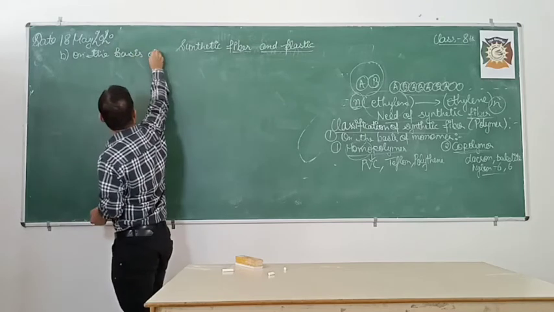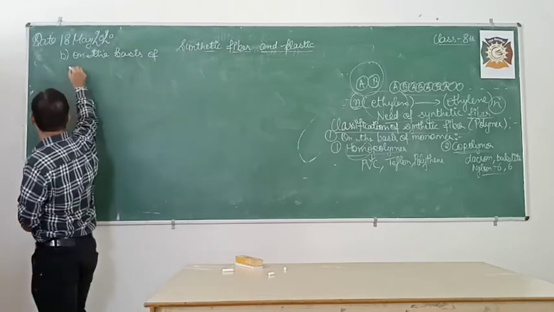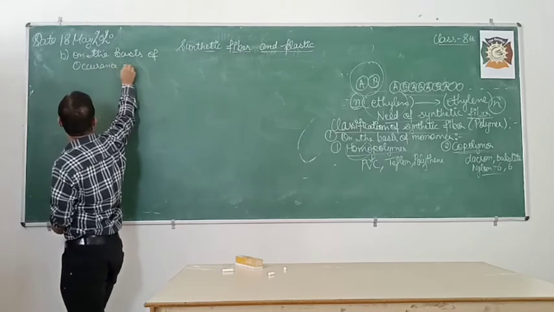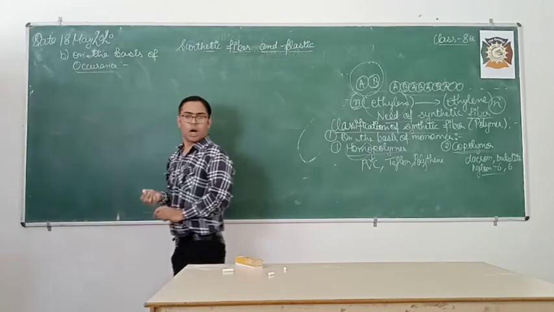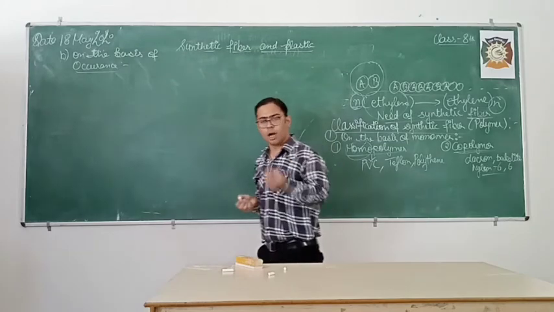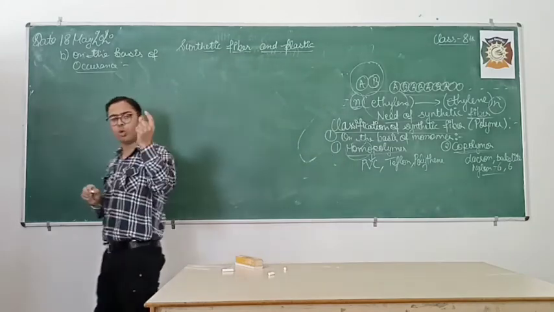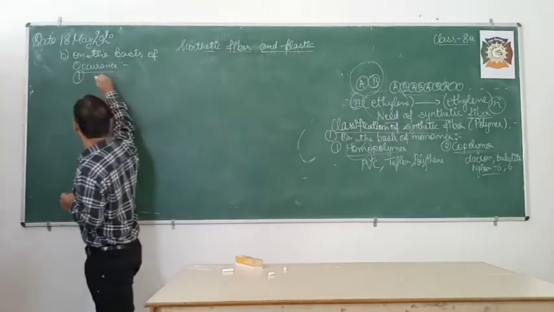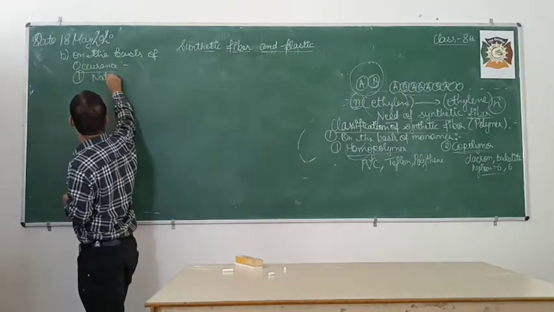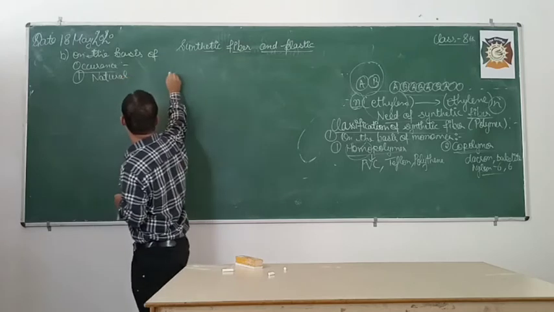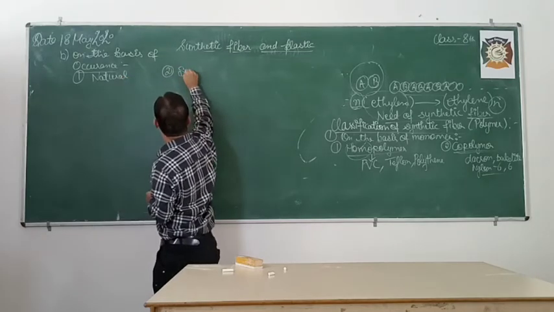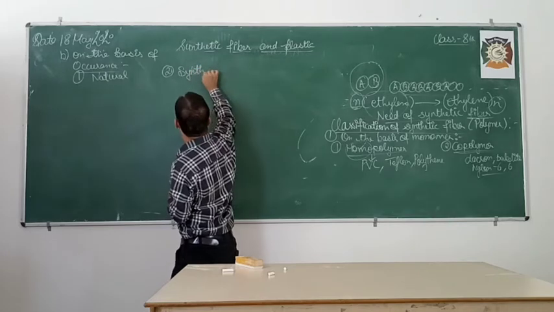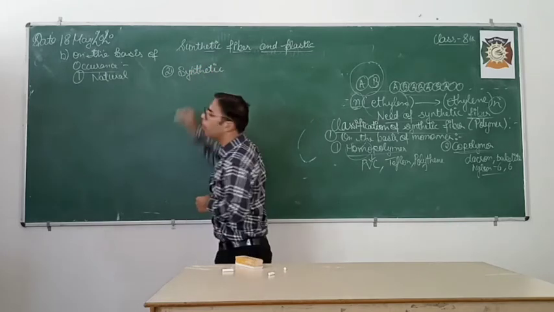So students, on the basis of occurrence, polymers are divided into two types. Now what are those two types? First type is natural polymer. Second one is synthetic or artificial polymer. Okay, natural and synthetic polymer.